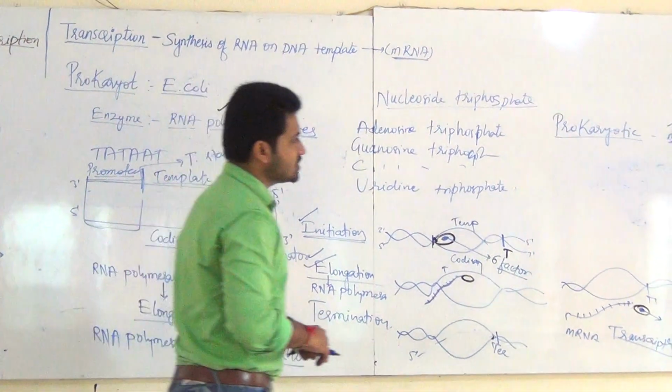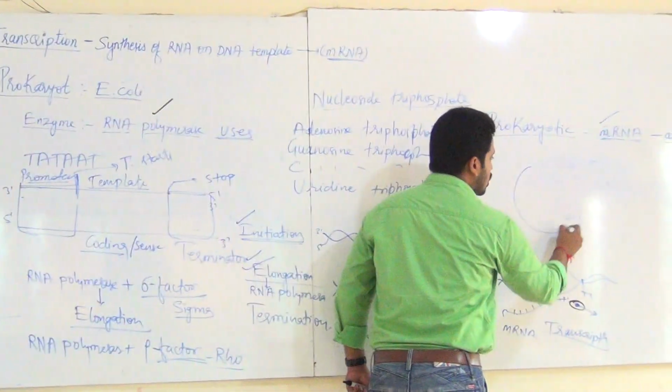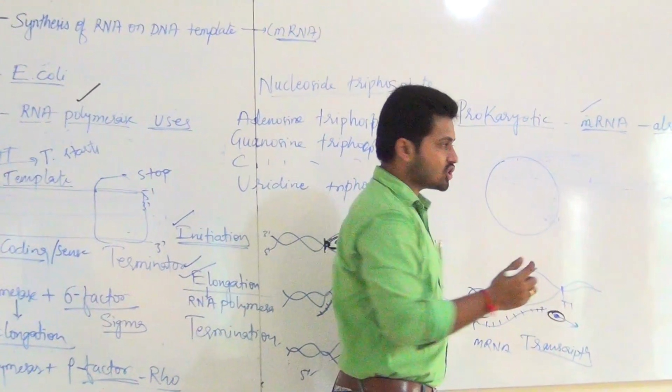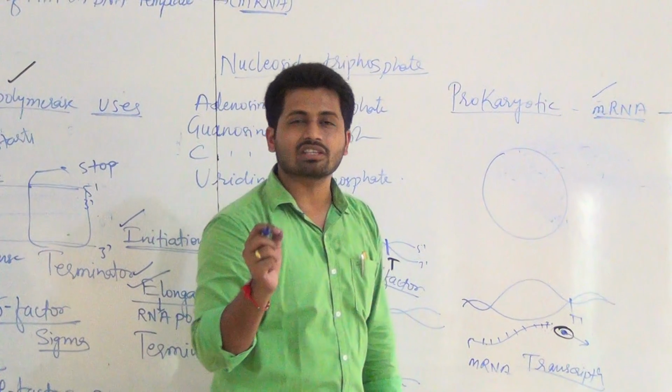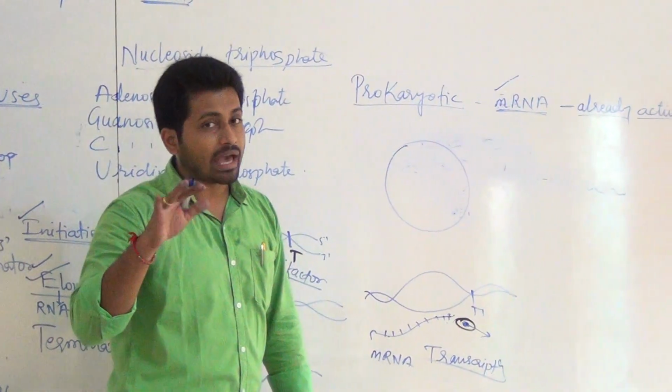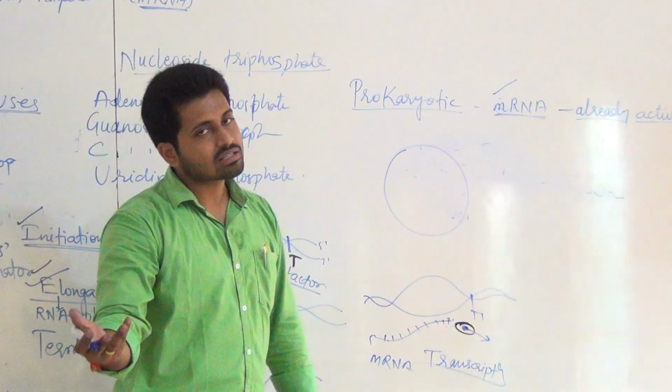Sometimes what happens, since in prokaryotes there is no separation of cytoplasm and nucleoplasm, because the prokaryotic cell has no barrier between nucleus and cytoplasm.